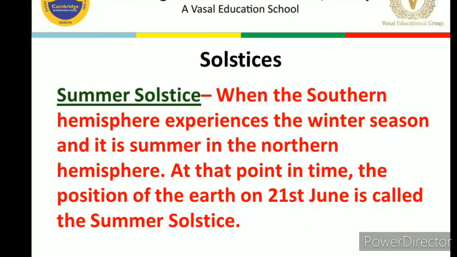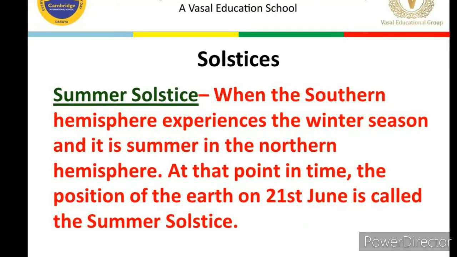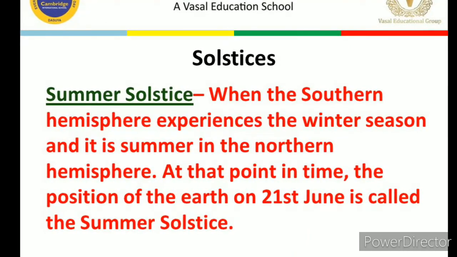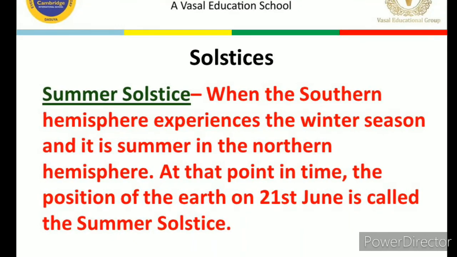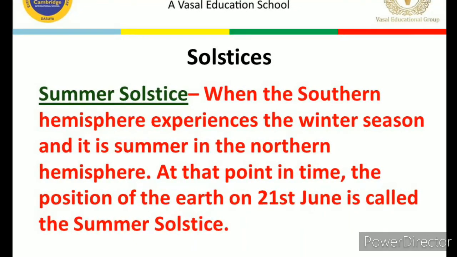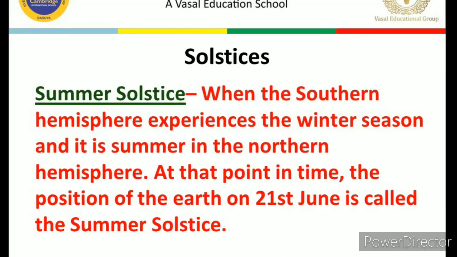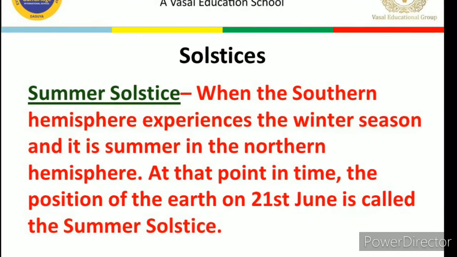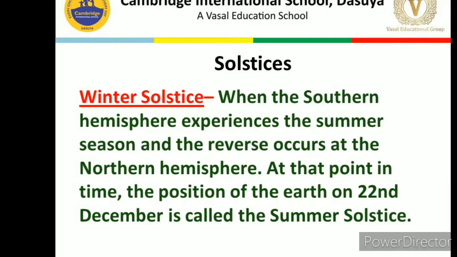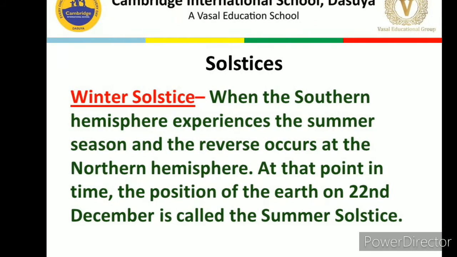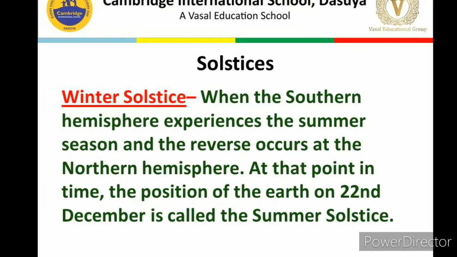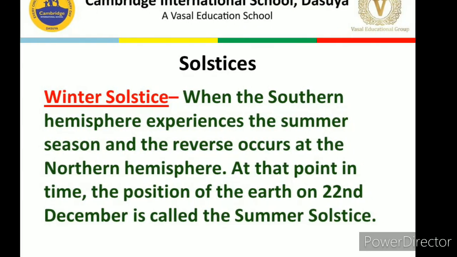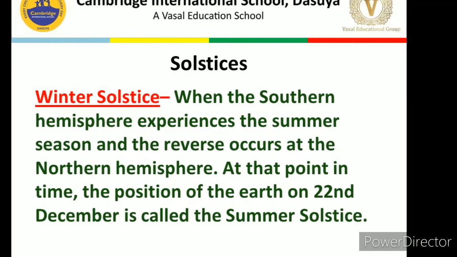Okay, now I have written the definition here. So what they are telling here is the same thing I have discussed. When the southern hemisphere experiences the winter season, it is summer in the northern hemisphere, and at that point in time the position of the earth on 21st June is called the summer solstice. And what is the winter solstice? When the southern hemisphere experiences the summer season and the reverse occurs in the northern hemisphere, at that point in time the position of the earth on 22nd December is called the winter solstice.